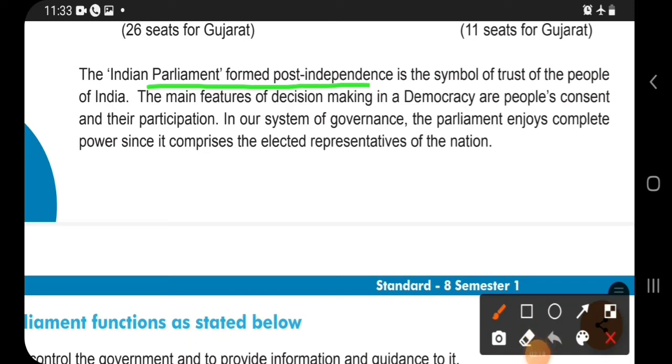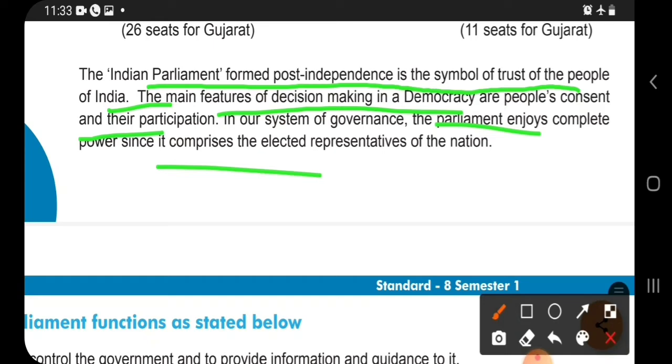The Indian Parliament, formed after independence, is the symbol of the trust of the people of India. The main features of decision making in a democracy are people's consent and their participation in our system of governance. The Parliament enjoys complete power since it comprises the elected representatives of the nation.